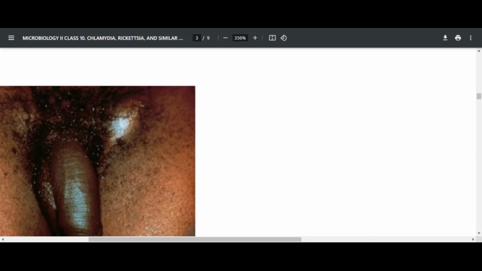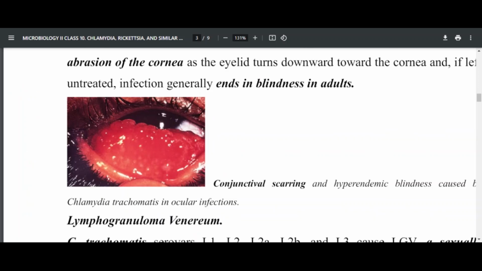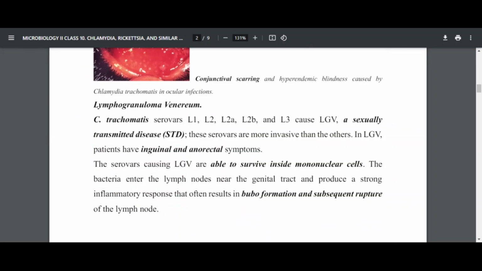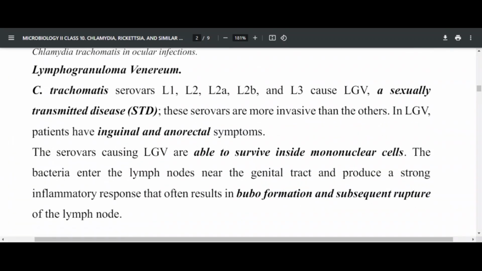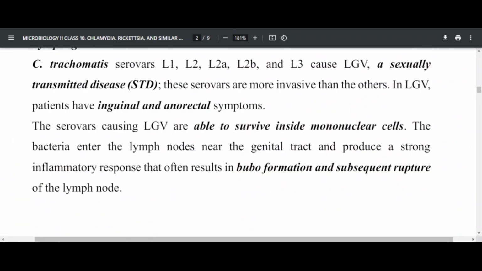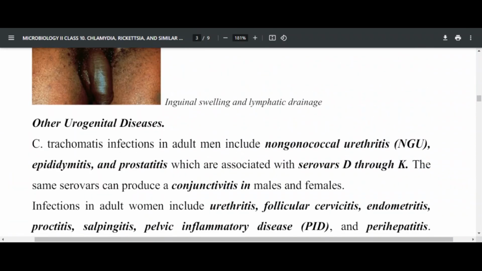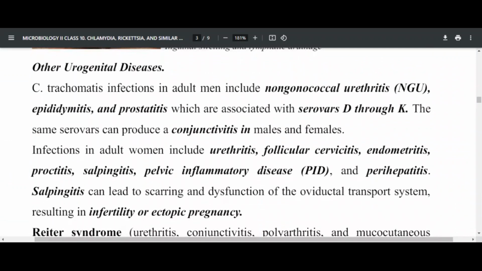So that is called buboes for LGV, which is lymphogranuloma venereum, serovars L of Chlamydia trachomatis.